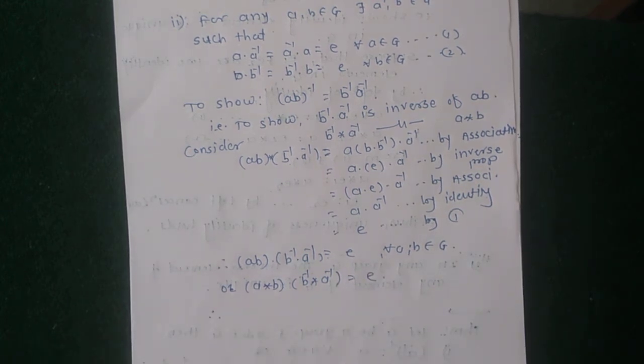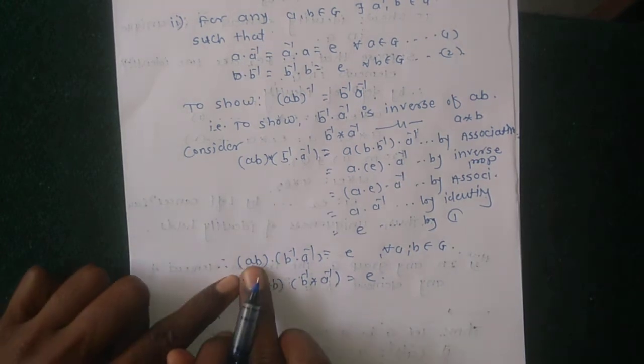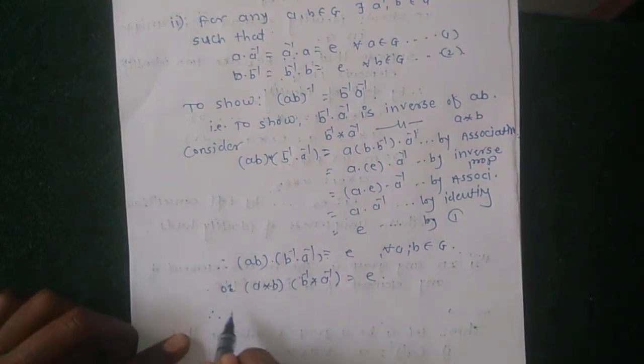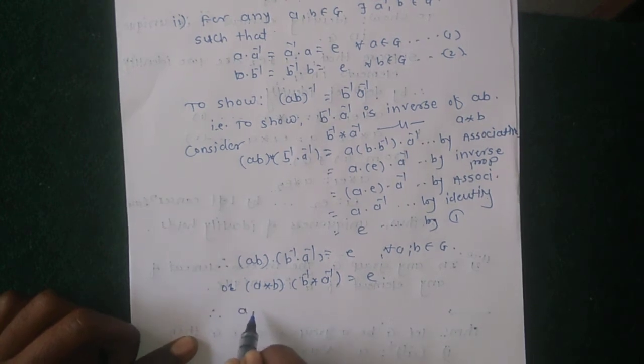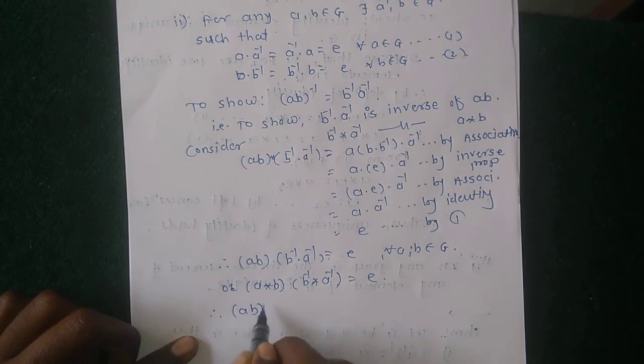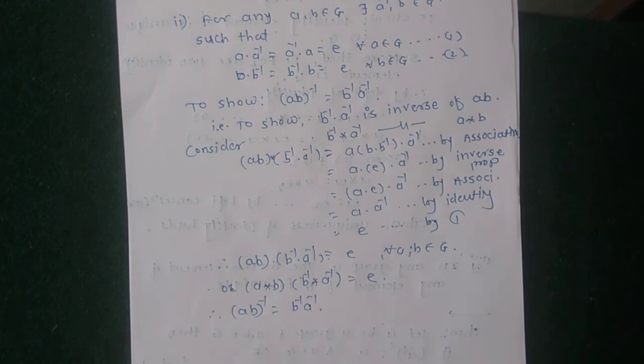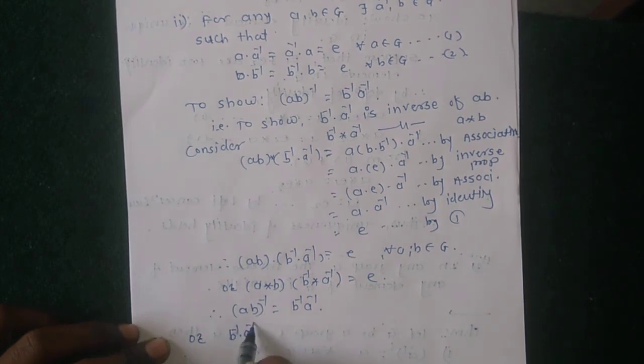Therefore the inverse of AB is B inverse A inverse, that is, AB inverse equal to B inverse A inverse. Okay, similarly,